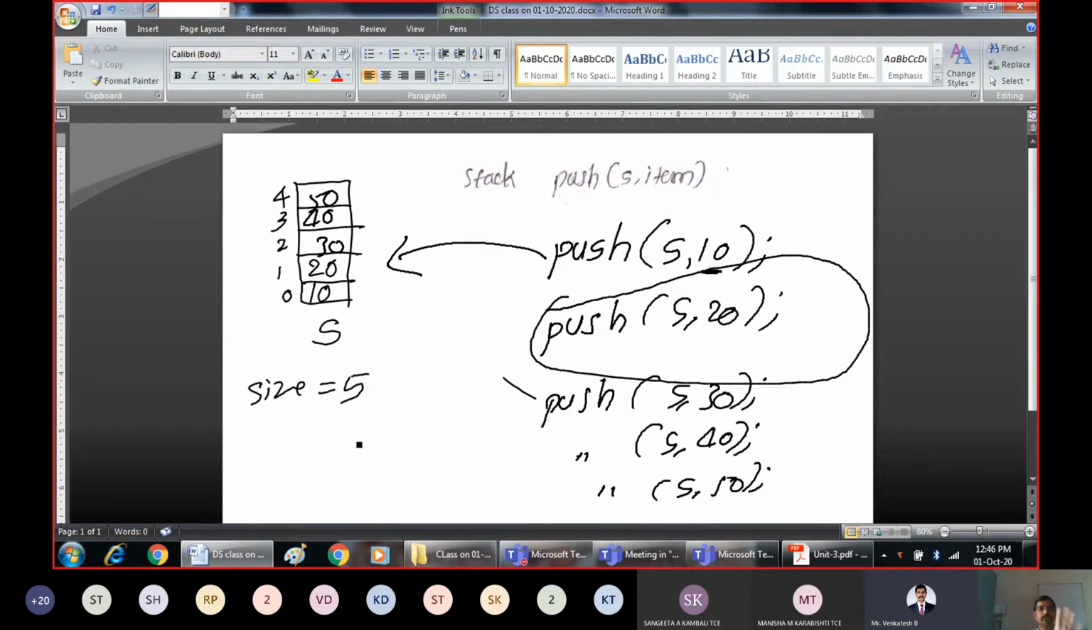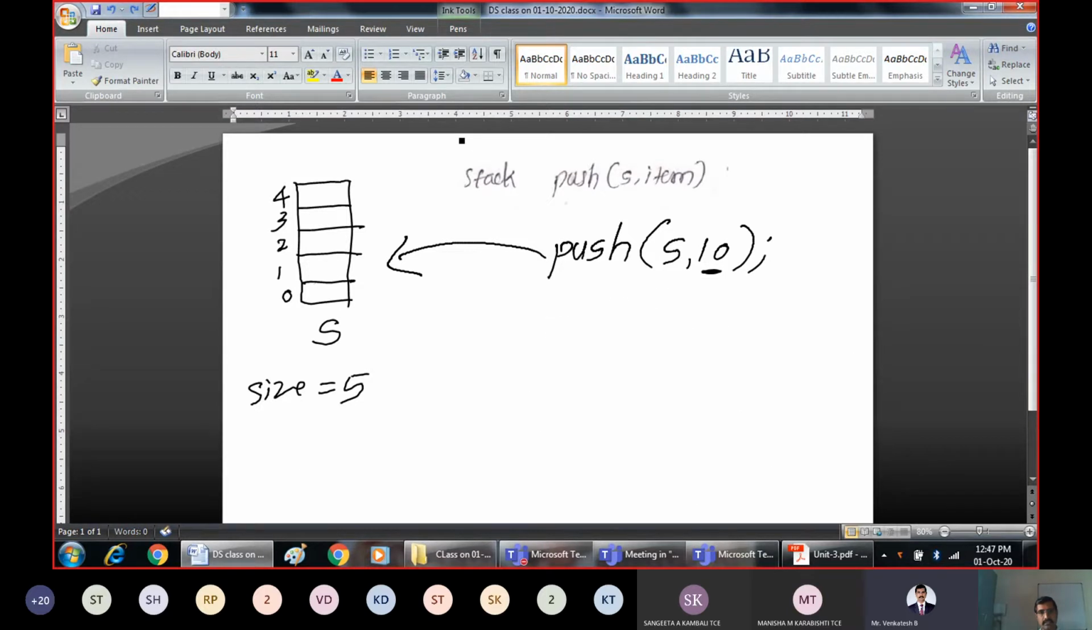After this, there is no space on the stack. If I call this push function once again with some parameter like 80, then 80 cannot be inserted. Why? Because the stack is full. The limit for the stack is only 5 elements. More than 5 elements you cannot insert. That is what it is telling here.